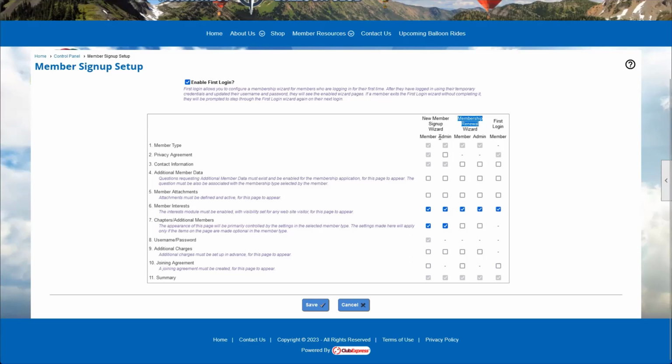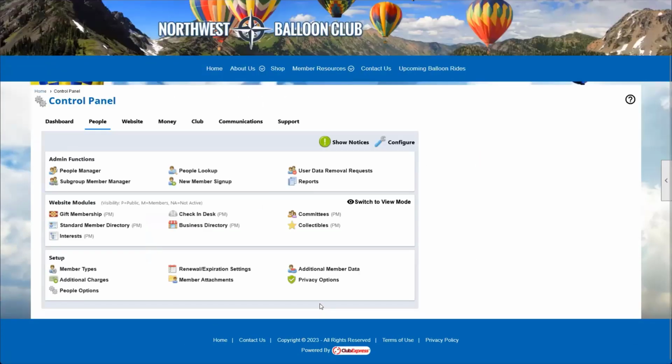The one thing you might want to uncheck is the admin option. That would be the option for an admin to answer that question for the member. Normally, I leave that unchecked because I, the admin, want to save time, so now I don't have to see this extra page in the step, and I also may or may not know the actual interest that someone might have. So I can uncheck that, and now whenever an admin signs up a member, or whenever an admin renews a member, they will not be presented with that screen. Only the member themselves will be able to designate their own interests. And I can save that option, and we can take a look at what that looks like.